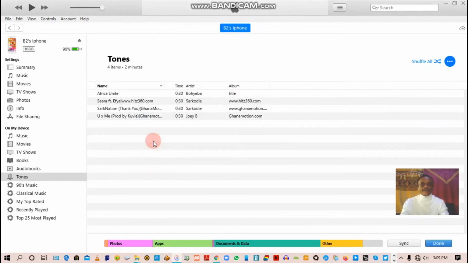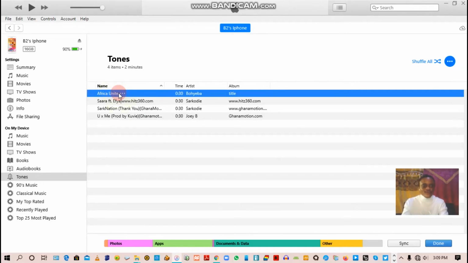So we see Africa Unite. For you to see this ringtone on your iPhone, you have to sync. So you select like this, then you come to Sync here. As it's syncing, yeah, it has finished syncing. So you see it on your iPhone.